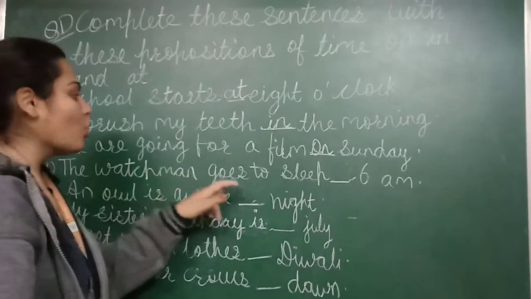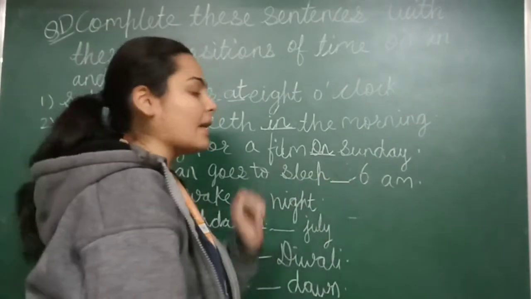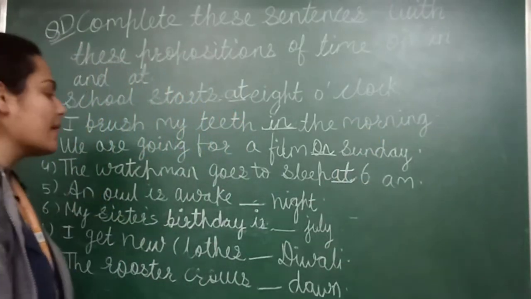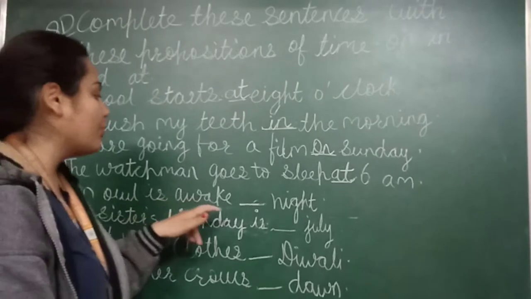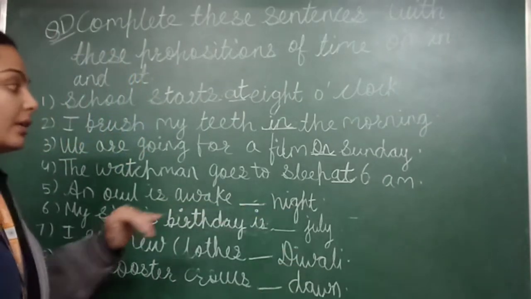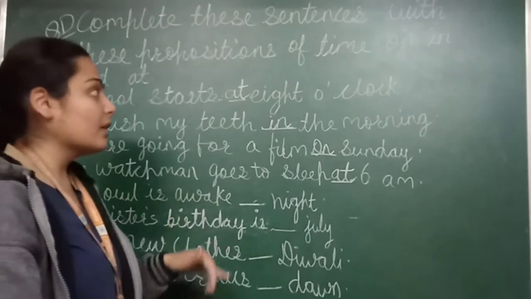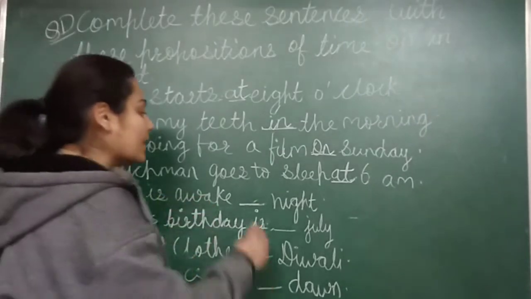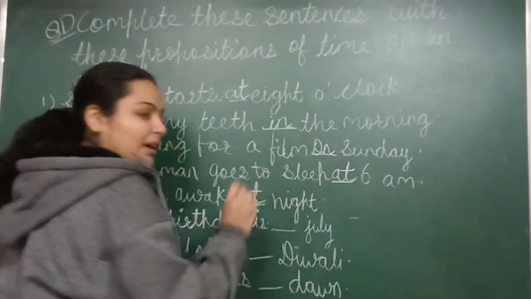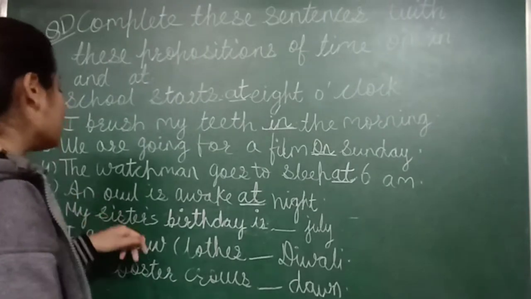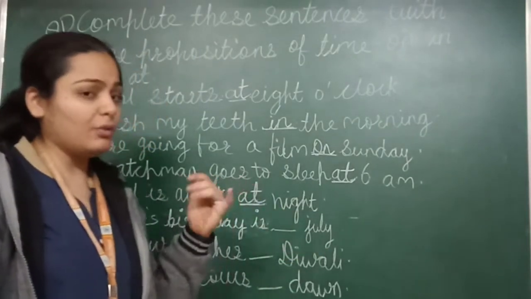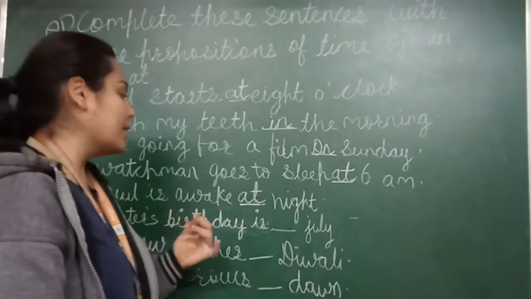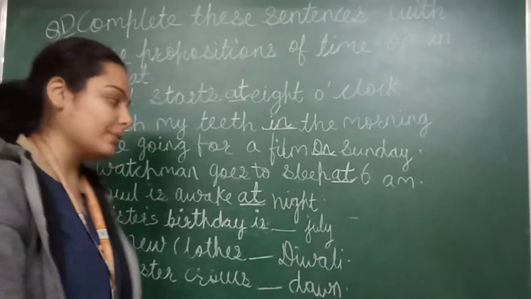The watchman goes to sleep dash 6 a.m. Here time is written, so what do we write? At 6 a.m. And next sentence is an owl is awake dash night. An owl is awake. Can we write on night? No. So an owl is awake at night. Okay. Next example is my sister's birthday is dash July. Can we write in July? Yes. My sister's birthday is in July.